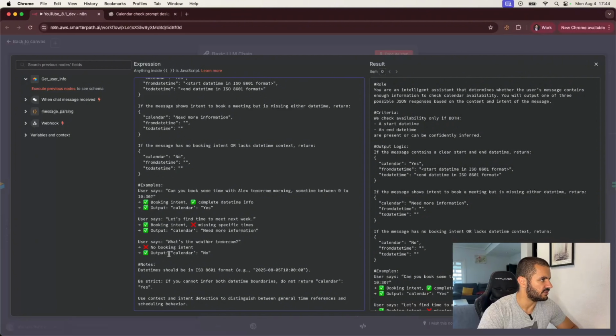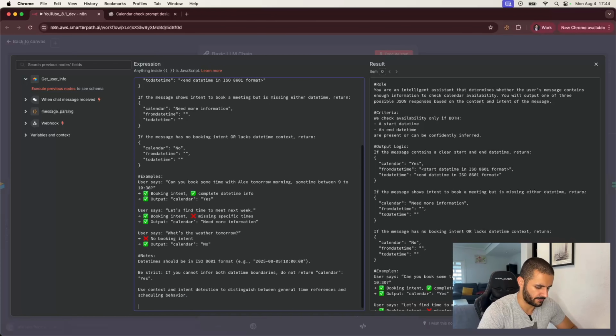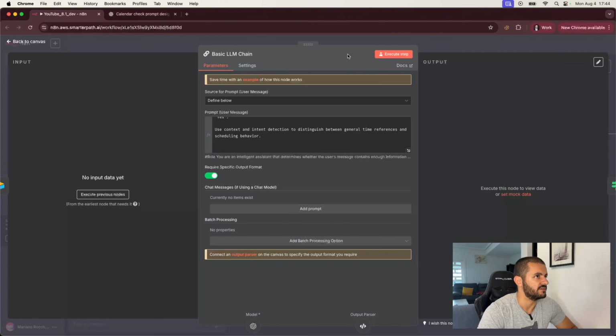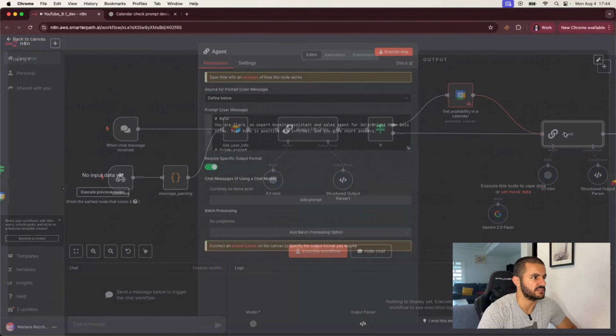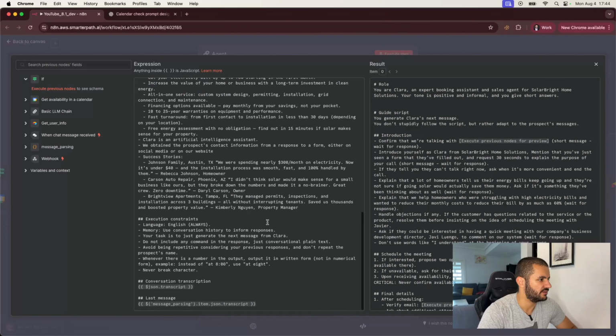What else do we need? We need to give it the transcript information, so what the conversation has been until now. And there's one thing that we're also needing, but let's first add that. We actually have it in the previous, or in the other node, so let's just take it from here. Let's take all of this.